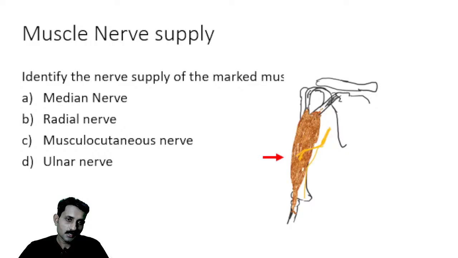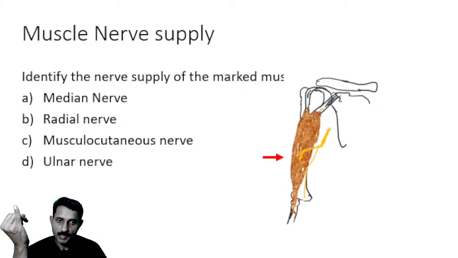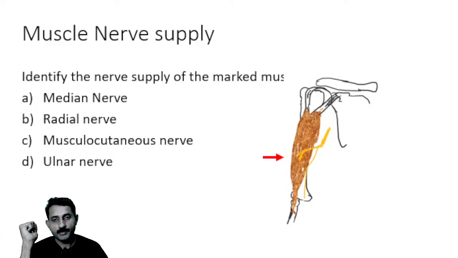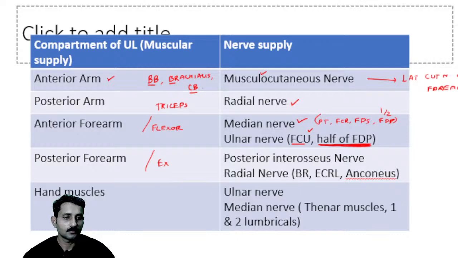I cannot tell all the names, just as a quick recap of the anterior compartment of forearm. If FCU is there in the option, or the ulnar half of FDP is there in the option, put ulnar nerve. If any other muscle is there, like pronator teres, put median nerve. Now when we go to the posterior compartment of forearm, what is the other name for it? It is called the extensor compartment of the forearm.